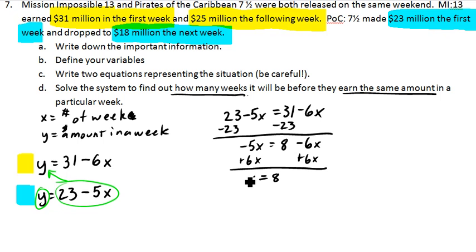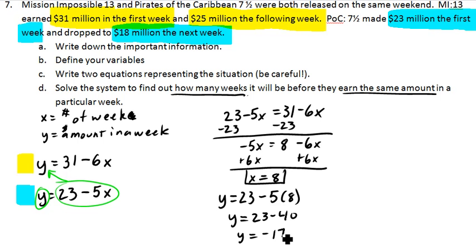And so now let's go ahead and plug that in. We can plug it into either one. So let's go ahead and plug it into the second one. So y equals 23 minus 5 times 8. And we're going to get y equals 23 minus 40, which means y equals negative 17. All right? Now some of you are like, okay, good, the answer is 8 and negative 17.